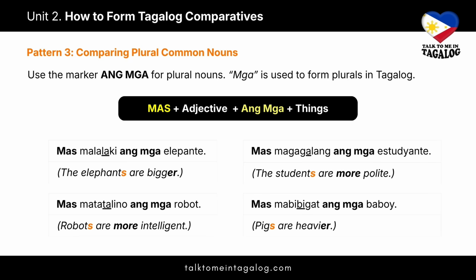Here are two more examples of plural comparisons. Mas magagalang ang mga estudyante, meaning the students are more polite. Notice magalang becomes magagalang because mga estudyante, students, is plural. Next, we have mas mabibigat ang mga baboy. Pigs are heavier. Mabigat becomes mabibigat.